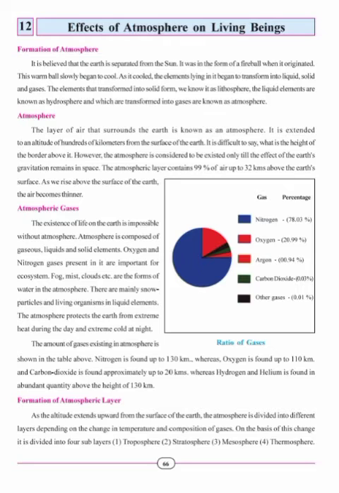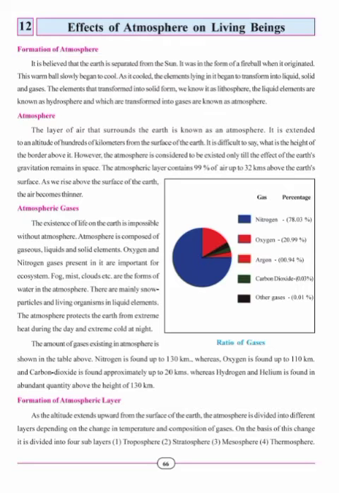The matter which transformed into liquid form created the hydrosphere, and the matter which condensed into gaseous form is called atmosphere. The life which developed in the lithosphere, the hydrosphere, and the atmosphere is called biosphere. In this way the four layers came into existence.